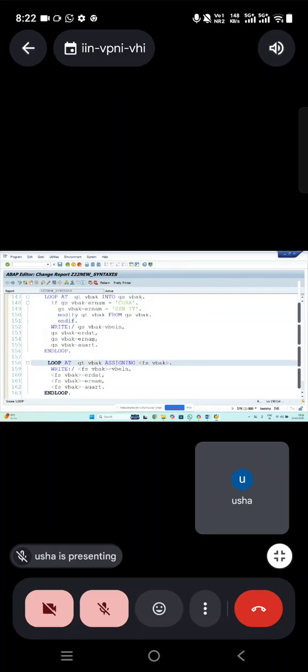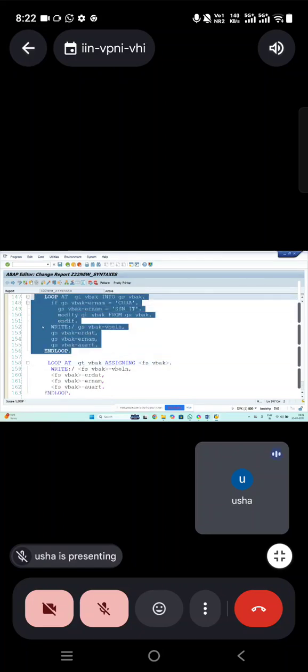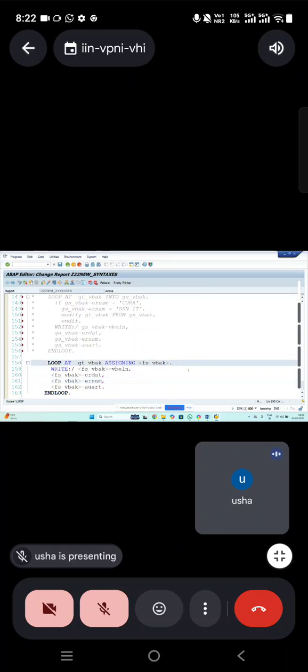Okay. What is that? Same condition. If you see, I'll comment this because if it changes again, it's going to. So I'll just write here. Instead of work area, you're going to use field symbol. If field symbol hyphen yarnum equal to CURA, then pass that field symbol hyphen yarnum equal to SSN90, and no need of writing modify.